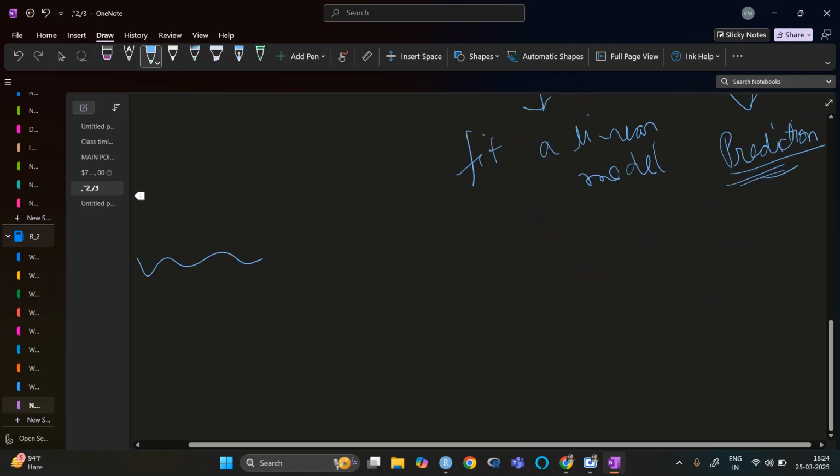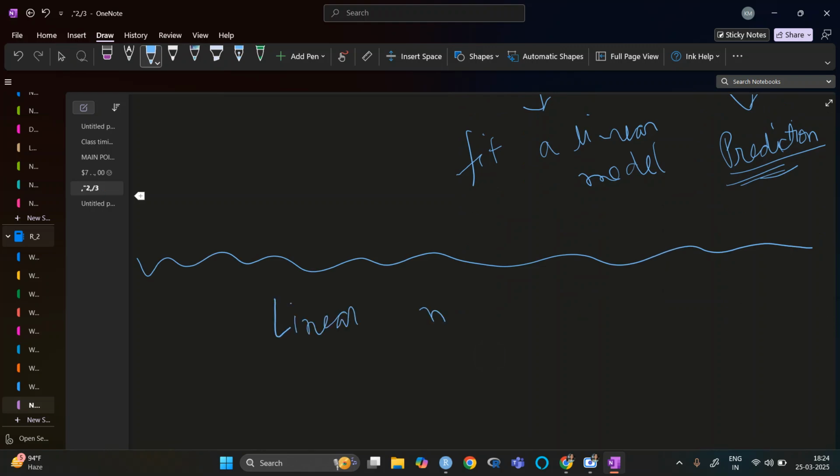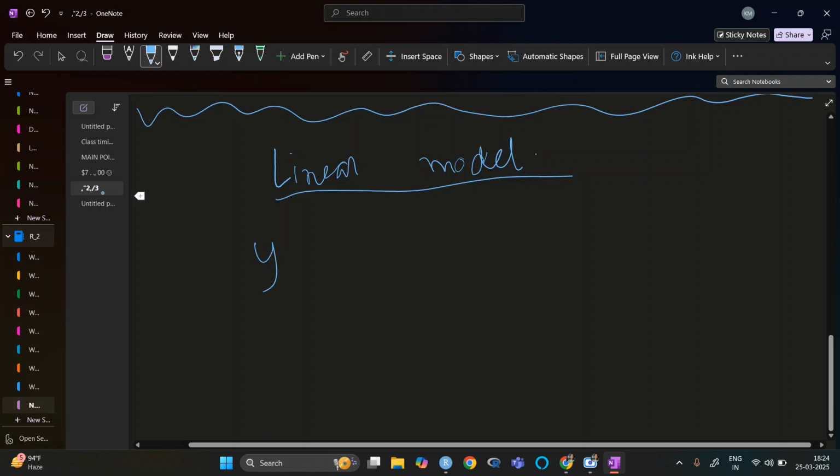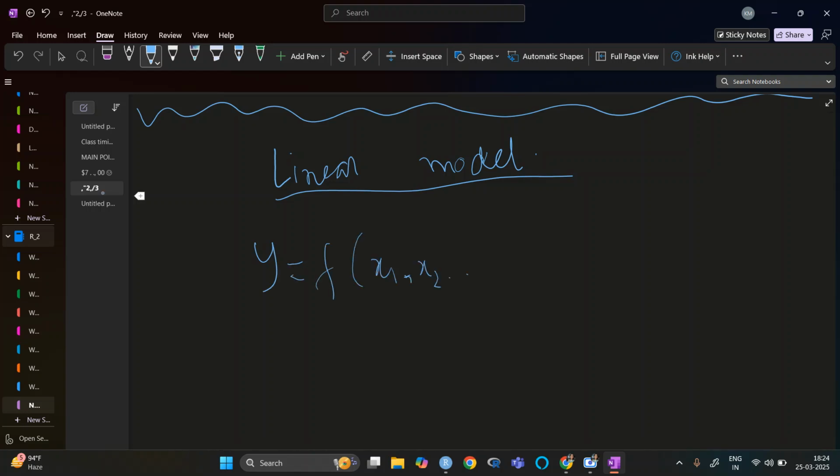So, the linear model. Here y is a function of x1, x2 up to xn, and beta 1, beta 2 up to beta n, plus epsilon. Why have I written this plus epsilon? This one is the error.